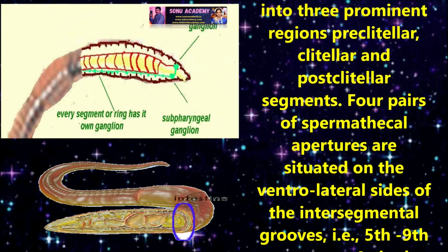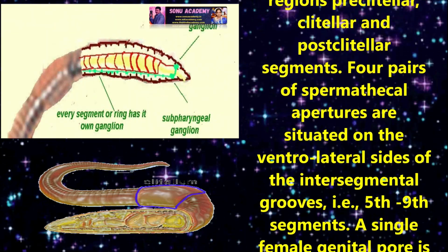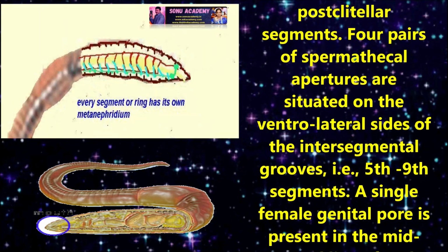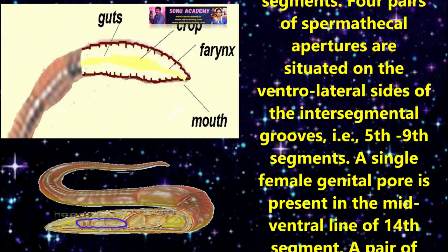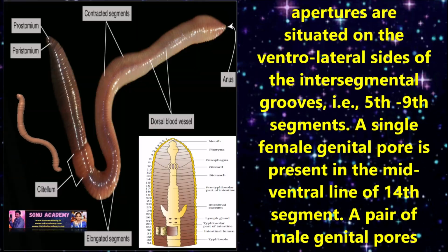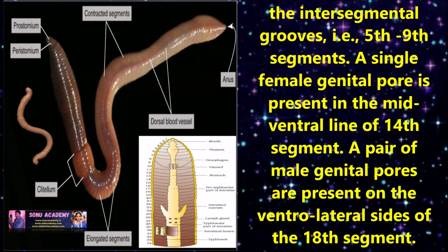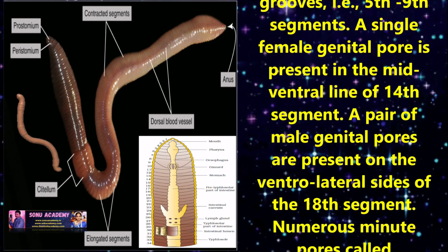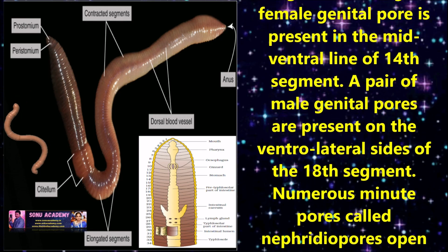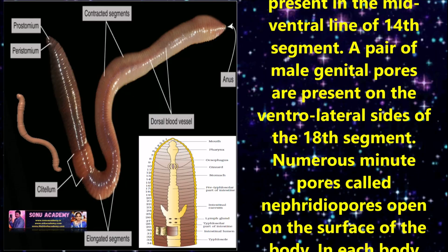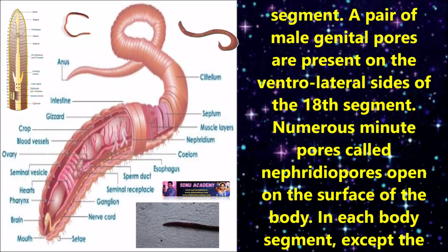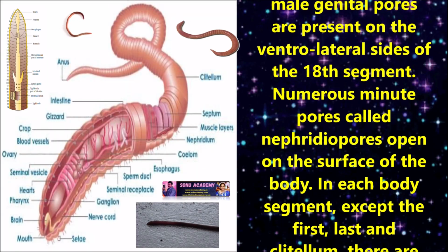Four pairs of spermathecal apertures are situated on the ventrolateral sides of the intersegmental grooves, that is, 5th to 9th segments. A single female genital pore is present in the mid-ventral line of the 14th segment. A pair of male genital pores are present on the ventrolateral sides of the 18th segment.